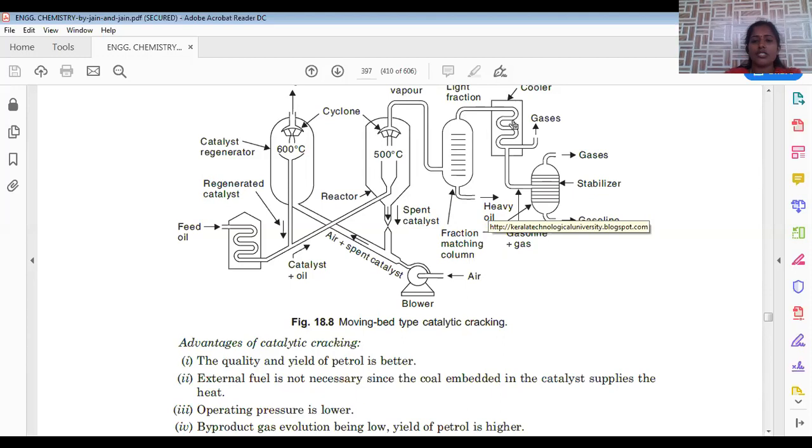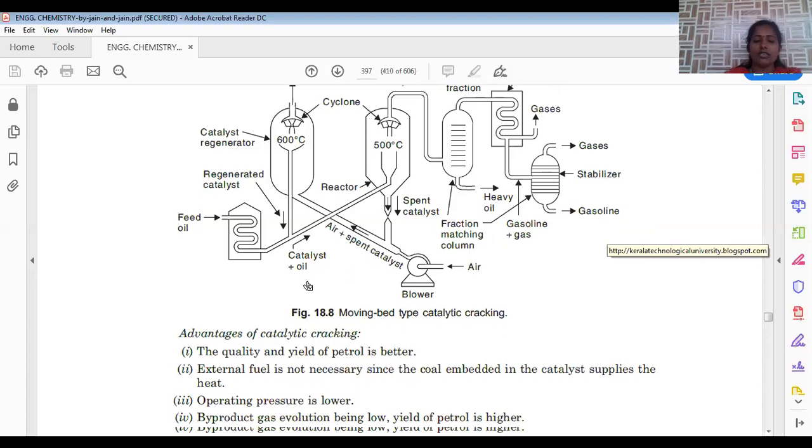Now the gasoline portion is again subjected to the cooler, which is used to condense all the gaseous vapors into liquid state, and now it enters the stabilizer. The main purpose of the stabilizer is to remove the dissolved gases present in it. When it is allowed to stand as such without any agitation or shaking, all the uncondensed gases are slowly removed from the topmost region, and from the bottom we can collect the gasoline.